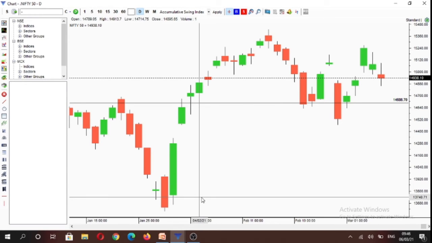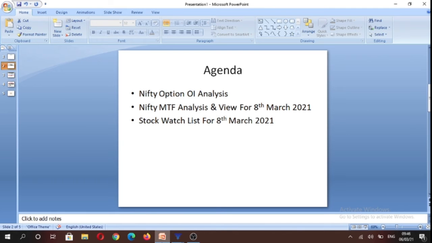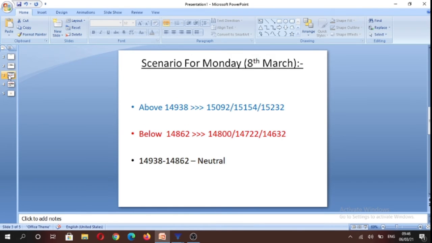So based on the daily time frame, we get the following scenario for Monday. Above 14,938, we can trade towards 15,092, 15,154, and potentially 15,232 levels. And below 14,862 levels, we can trade towards 14,800, 14,722, and potentially 14,632. The neutral price range for Monday is going to be 14,938 to 14,862 levels, and in the neutral price range, one can refrain from making any trades.